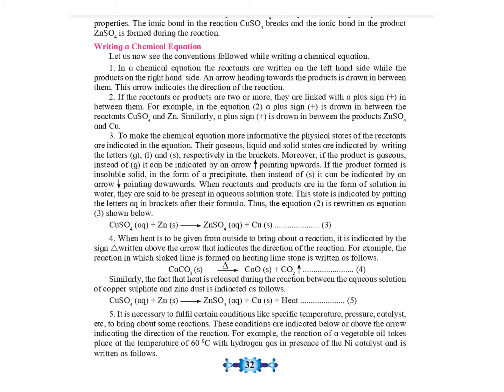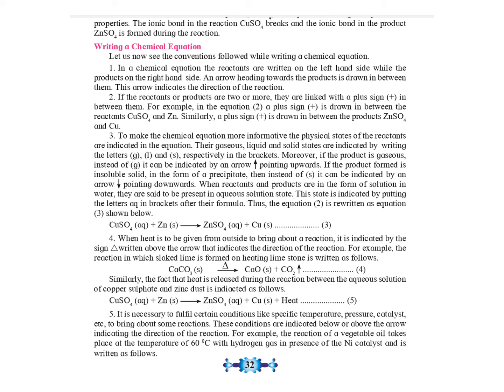Look at equation number 3. Here it's written CuSO4 plus Zn. They are the reactants. Beside CuSO4, it is written aq. That means it is an aqueous solution. That is, powdered copper sulfate is dissolved in water. Beside zinc, it is written s. That means it is a solid. The arrow is pointing from left hand side to the right hand side, which is showing the direction of the progress of the reaction. Again, we can see ZnSO4 is shown as an aqueous solution, whereas copper is shown as a solid.